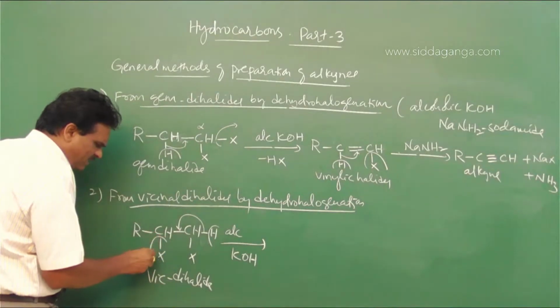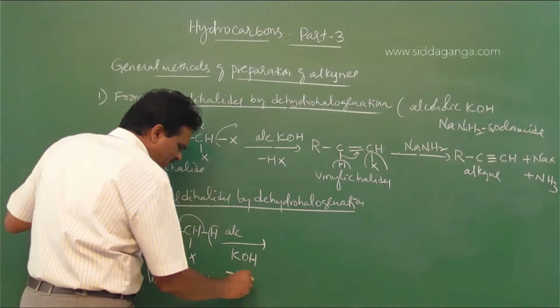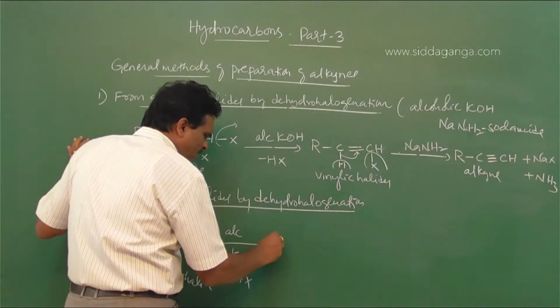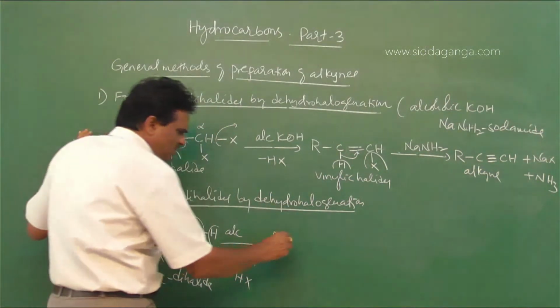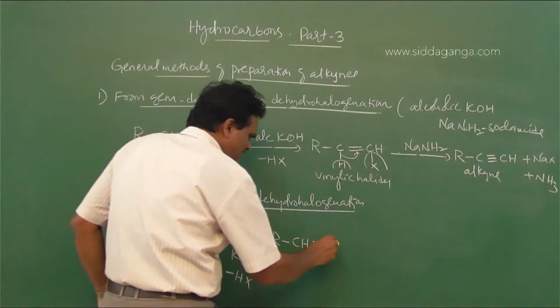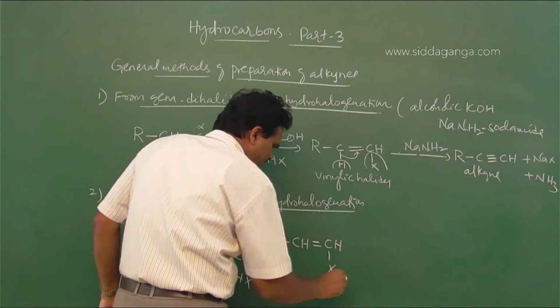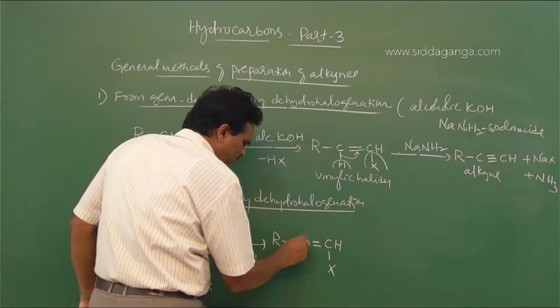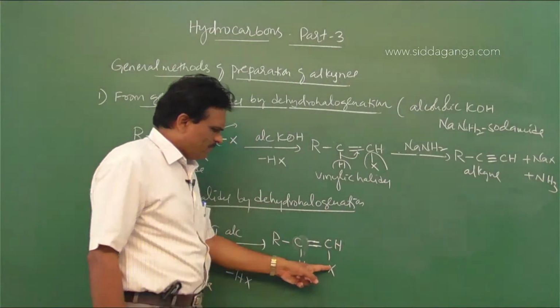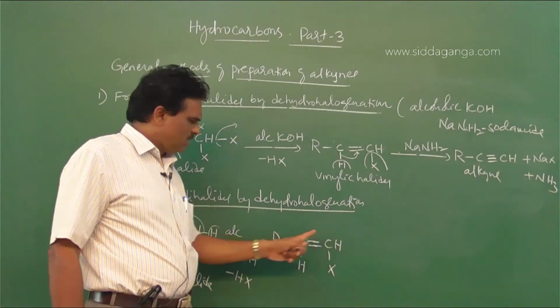At the same time, this X leaves as HX to form vinylic halide, CH double bond CHX. So here also the hydrogen atom is attached to the beta carbon. If you consider this as alpha, this is beta.